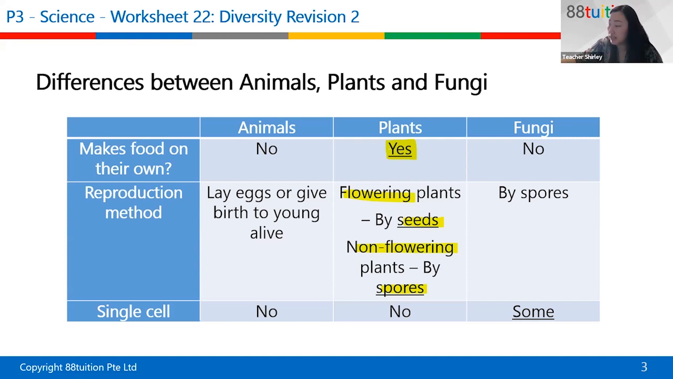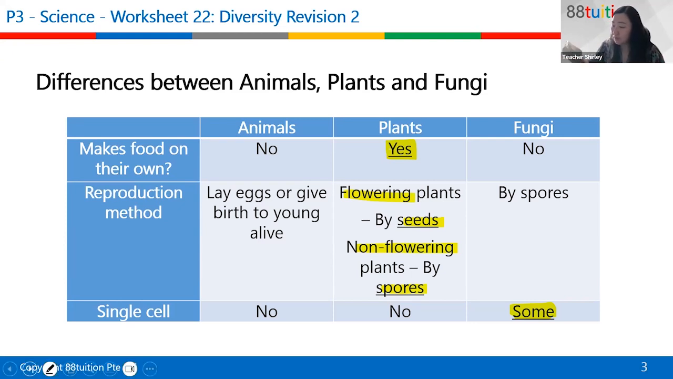Single cell: plants and animals are not single cell, but some fungi are, not all. Things like mushrooms are not single cell. Things like yeast, the yeast that you use to make bread, are single cell. So this table summarizes the differences between animals, plants, and fungi. They are all different kingdoms.